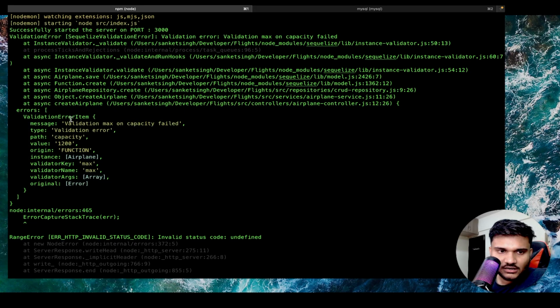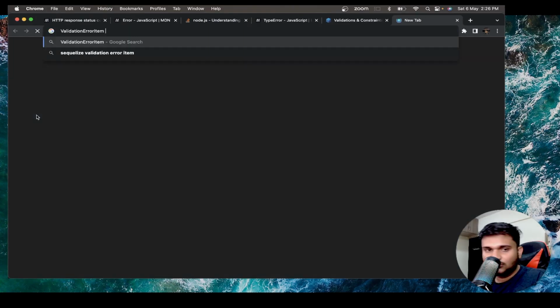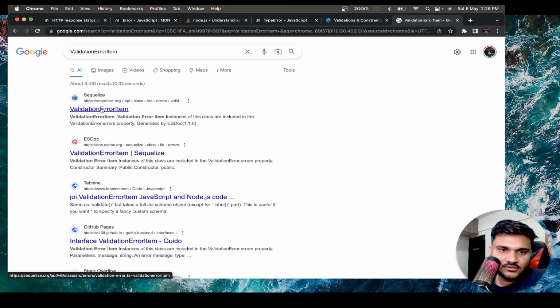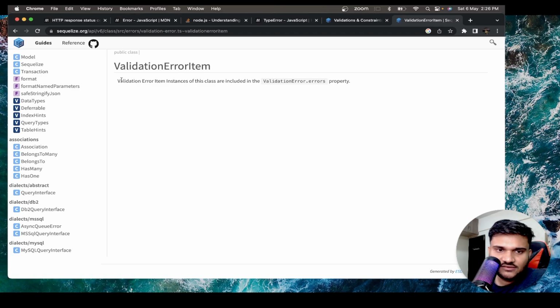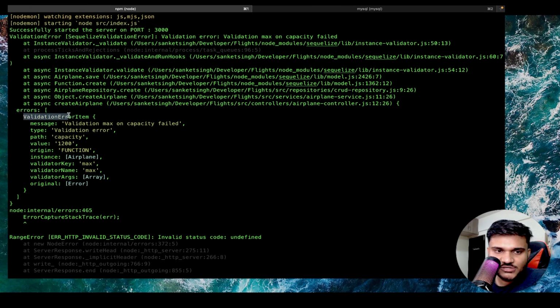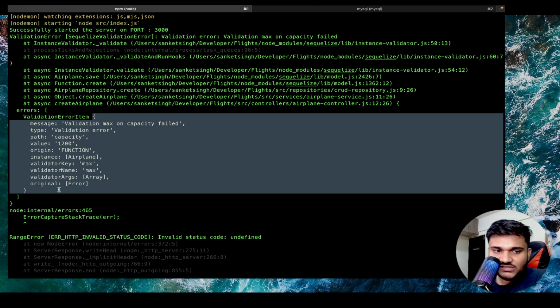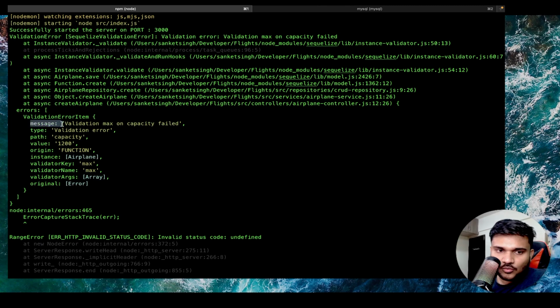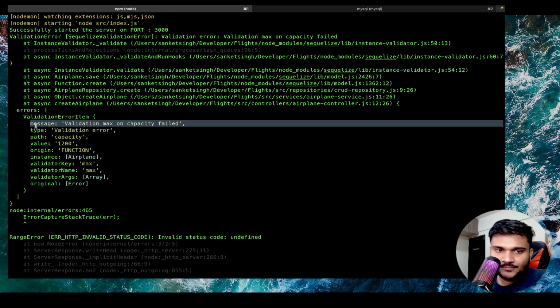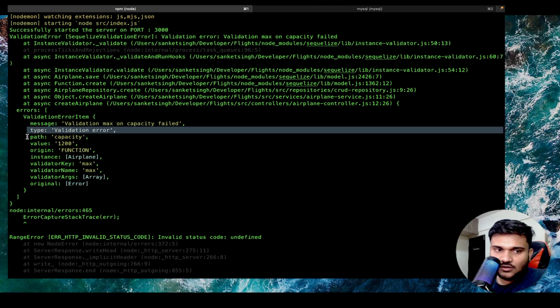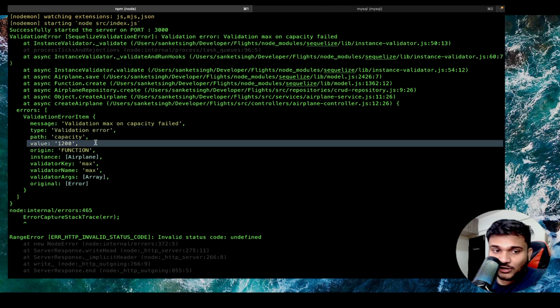Now let's read about this validation error item that Sequelize actually sends us. You can see an instance of this class includes a validationError.errors property. In this errors property, this object is present. Inside this object, you will see detailed error handling: what actually went wrong, what the type of the error is, what property it failed on, what value you sent, and everything.